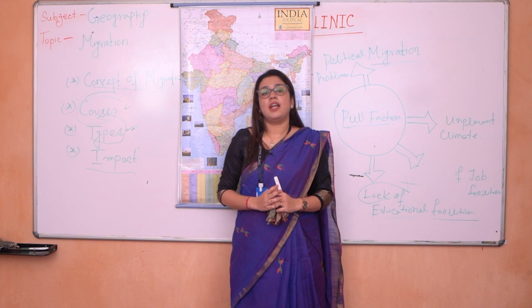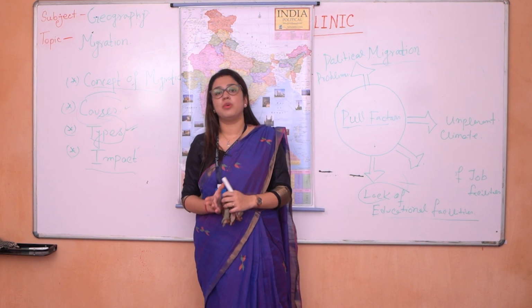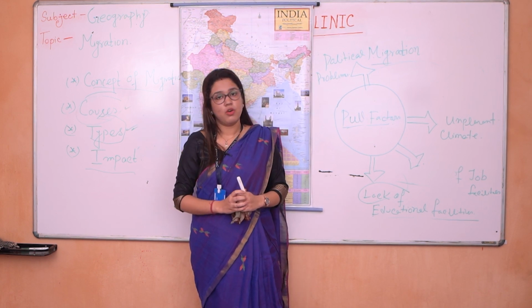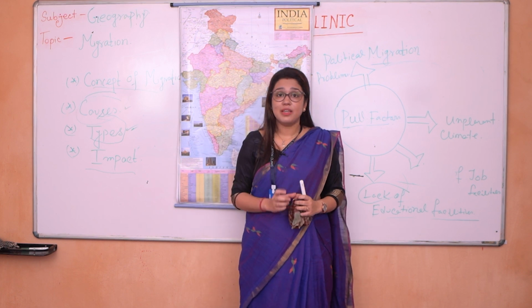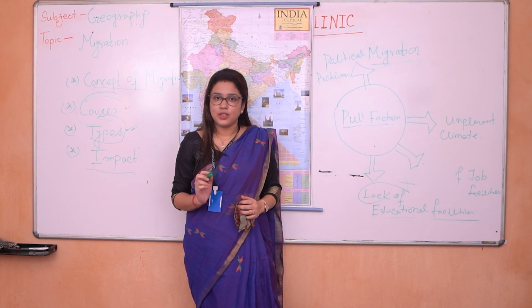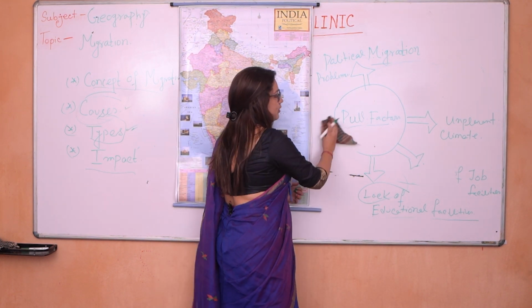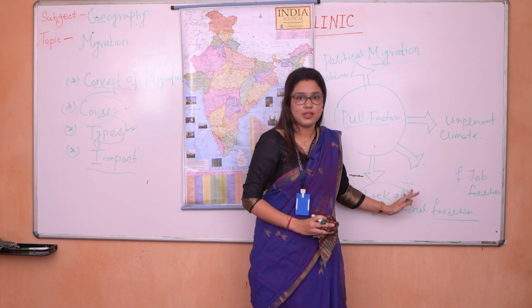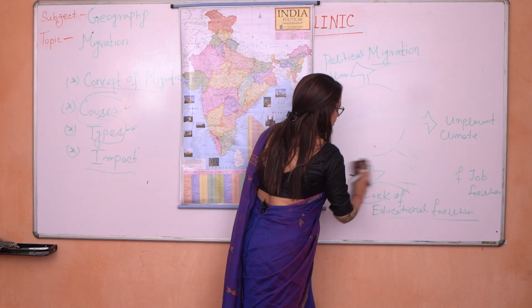Other types are rural to urban migration, urban to urban migration, or urban to rural migration. Another very important type of migration is emigration and immigration. What are they? I hope you all understood this concept. Now let me write it down: emigration and immigration.